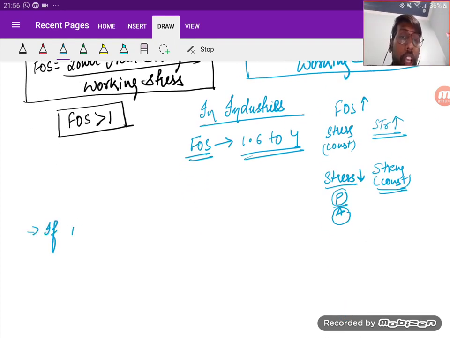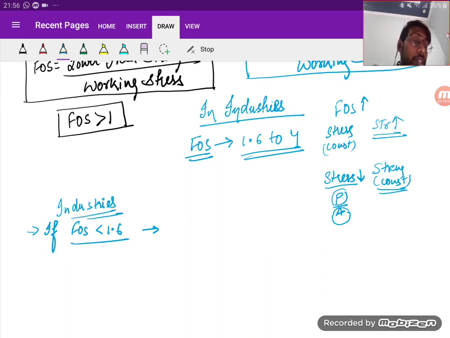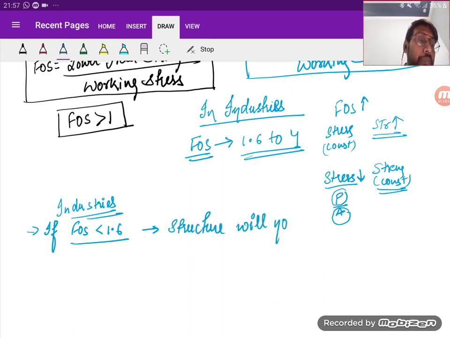So if the factor of safety is less than 1.6, I'm talking especially for industries, and the same explanation can be given for any other part also, we say that the structure will not be durable, right?